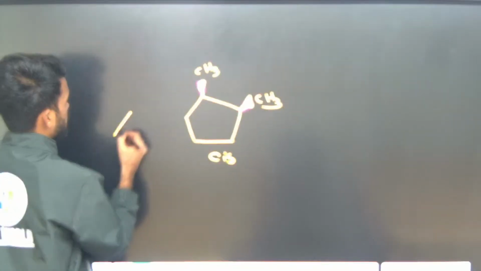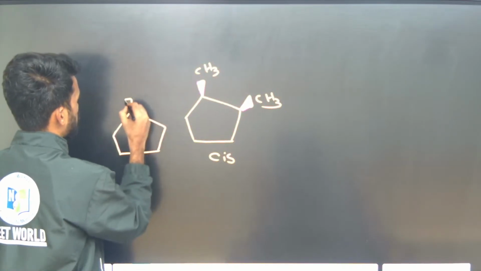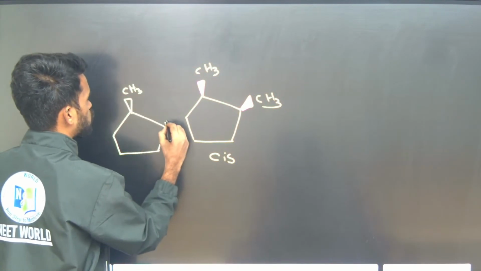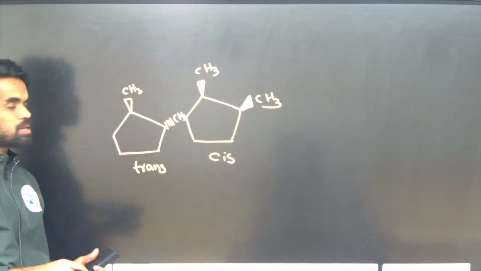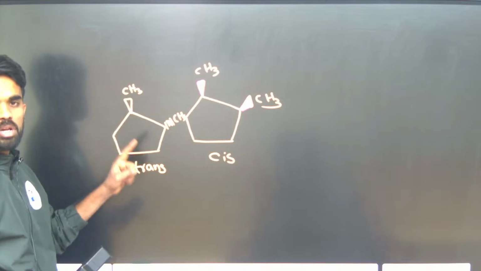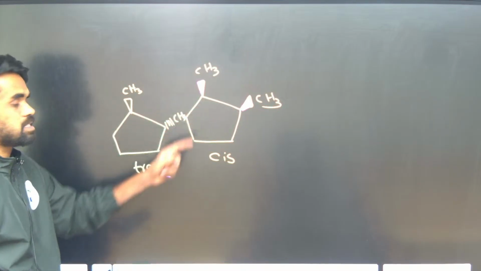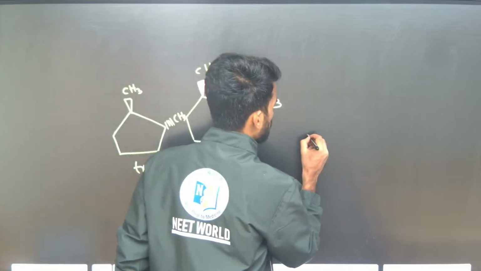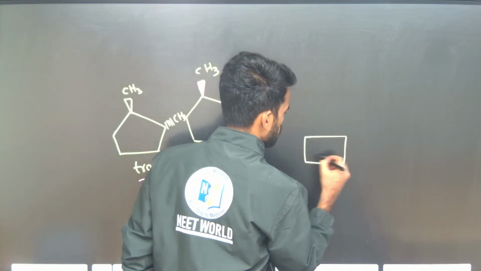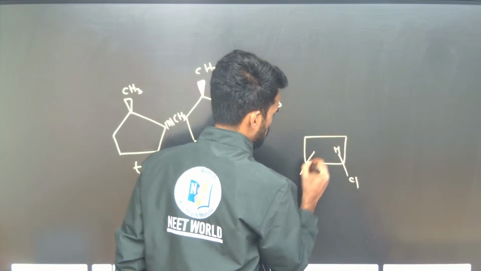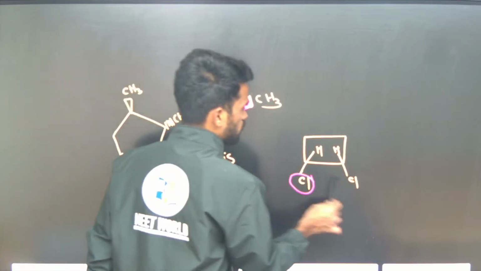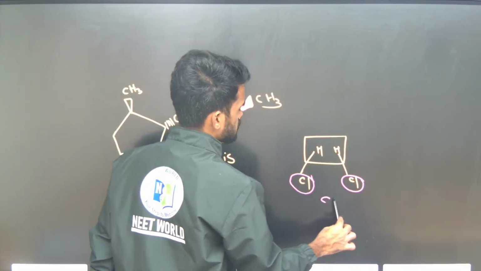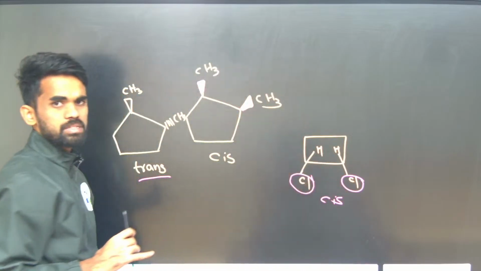Next, if they are in opposite directions, I mean opposite planes, like one is above the plane and the other is below the plane, then you can say this is trans. These are cycloalkanes. If cycloalkanes have substituents above the plane and below the plane, then we can say cis-trans isomerism in this manner. Now just tell me, here I am writing cyclobutane, chlorine, hydrogen, chlorine. Now tell me, is it cis or trans? See, chlorine, chlorine below the plane now. So you can say this is cis. Same side means cis, opposite side means trans. Okay, right.